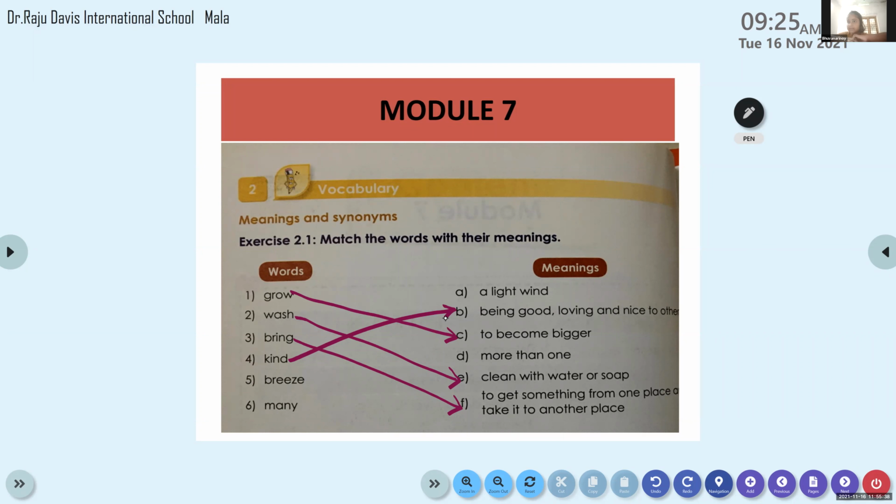Mother, okay. Then? Father, grandmother, yes. Okay. Then? Grandfather. Okay. Not just our family members, my dear students. We must treat the elderly people with respect.